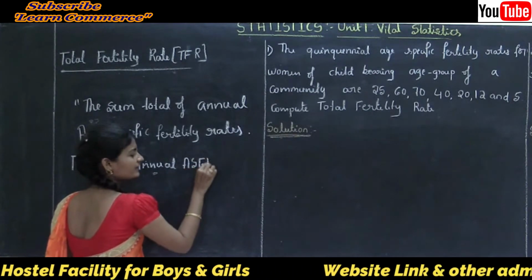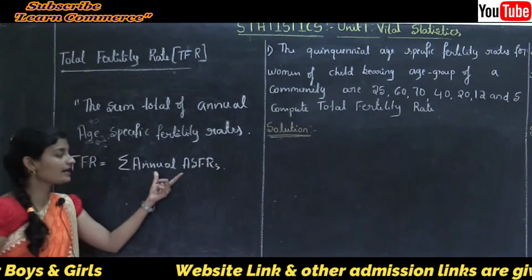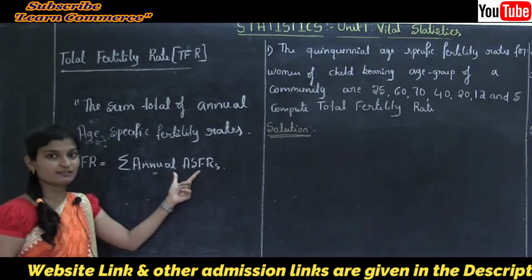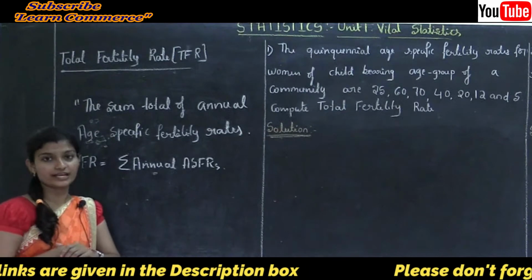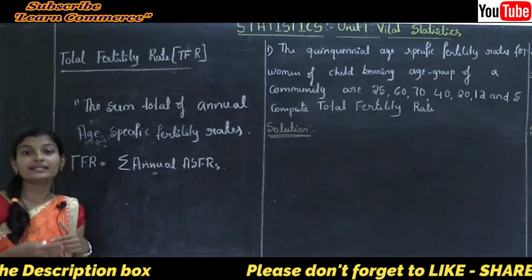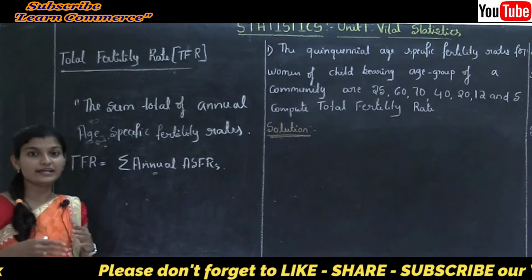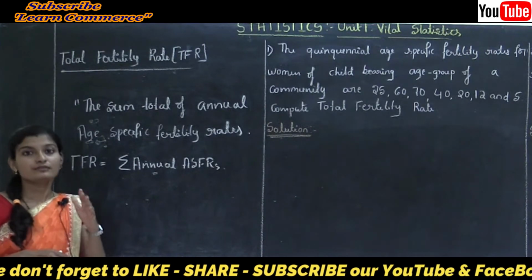Annual age specific fertility rates are calculated in the age group of 15 to 49 years, because 15 to 49 years is the childbearing age group of women.